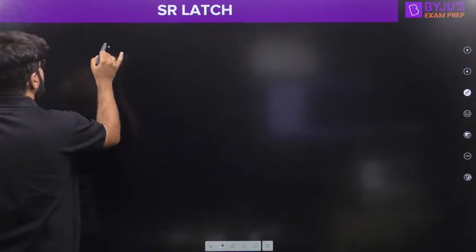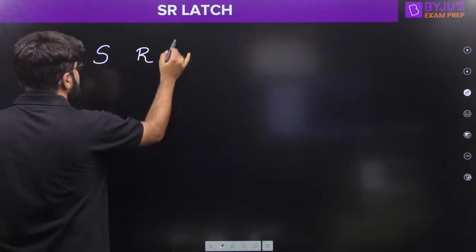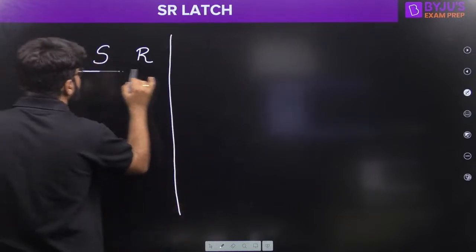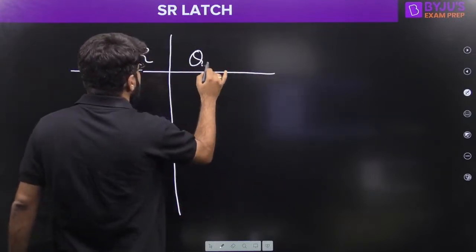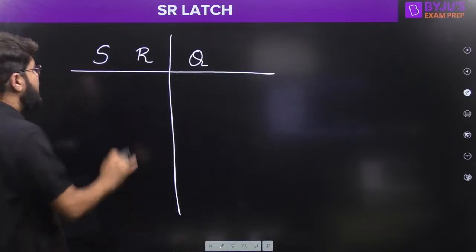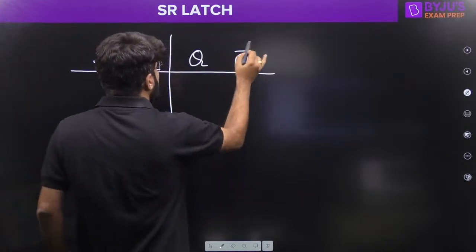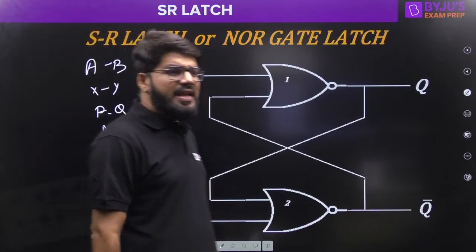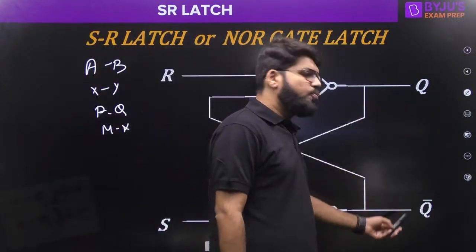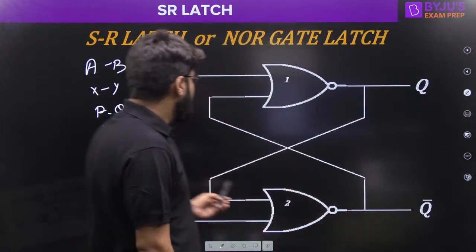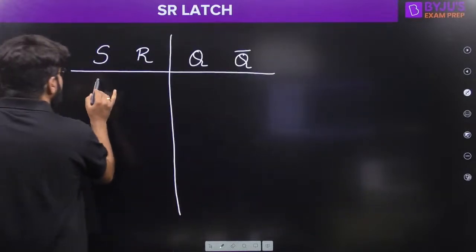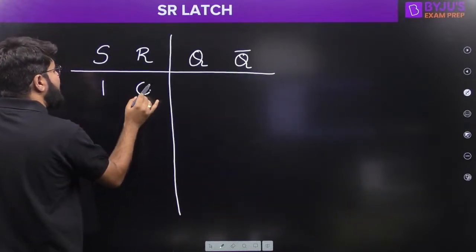To understand the functionality, let us start with a specific truth table, writing down S and R and both the outputs Q and Q bar. As I told you, every latch will have two outputs, a normal output and a complement output. Now, usually we start with 0, 0, but I'll start with 1, 0.